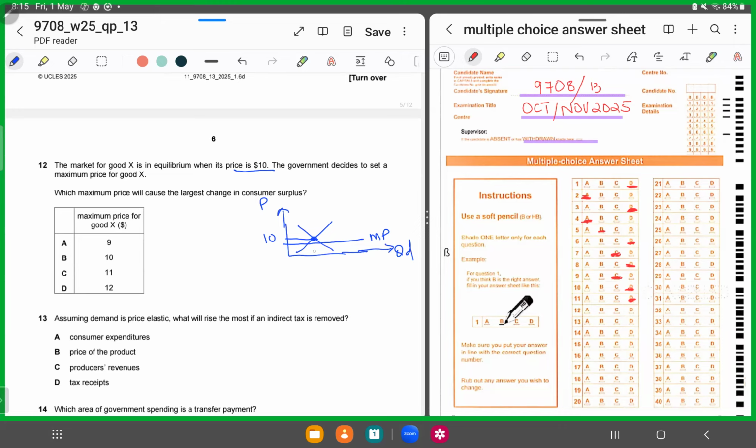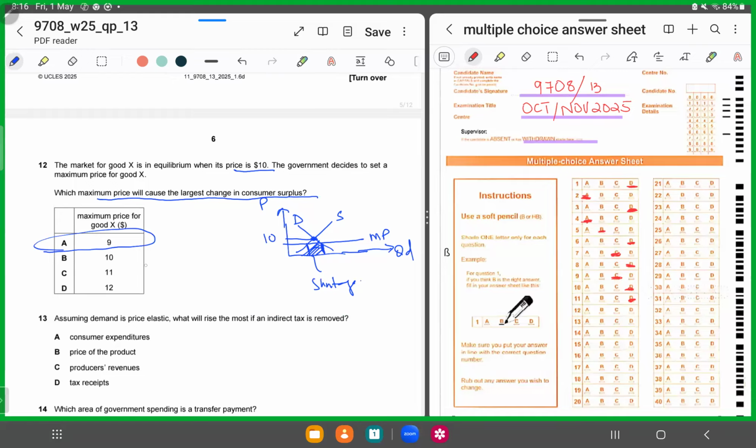Now they're asking which maximum price will cause the largest change in consumer surplus. So now we know this should be the shortage. You see, the maximum price, in order to be effective, has to be at a price below the equilibrium.